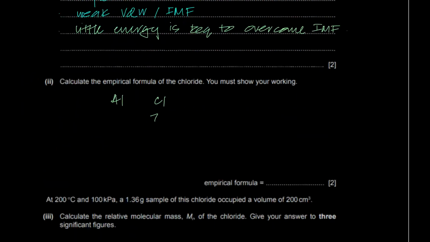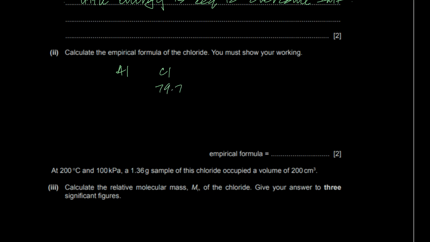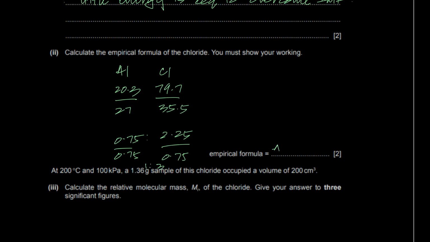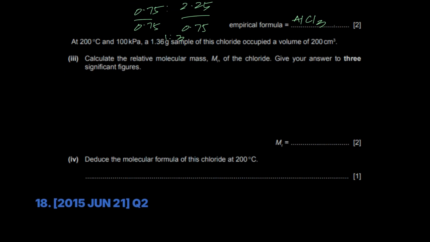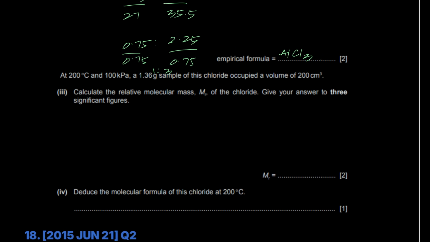He's saying chlorine is 79.7%. So the rest, 100 minus 79.7, is 20.3. This must be aluminum. Divide both by their ARs, 27, and this is 35.5. What do we get? 2.25 here roughly, and what do we get here? It's 0.75. Divide by the smallest ratio, 0.75, 0.75. You get 1:3. So AlCl3. Done. Now at 200 degrees Celsius and 100 kilopascals, the chloride contains a volume of this much.